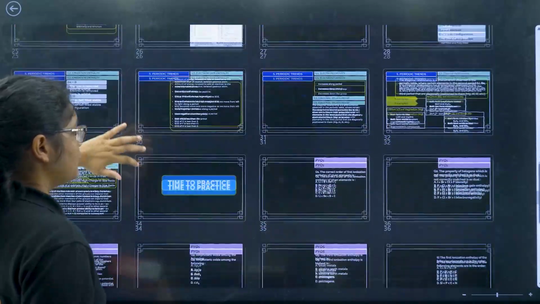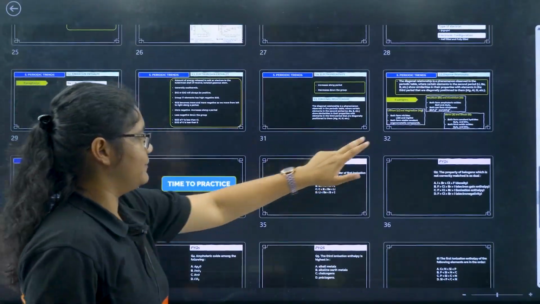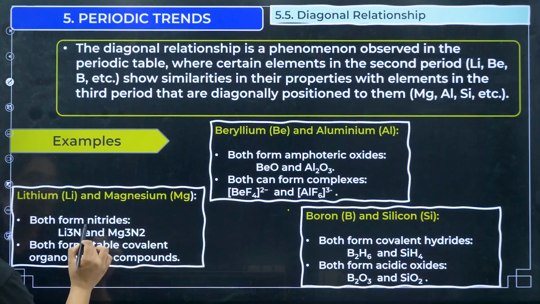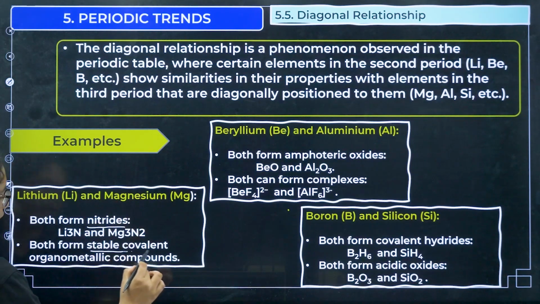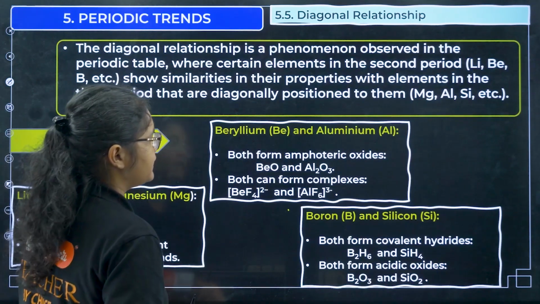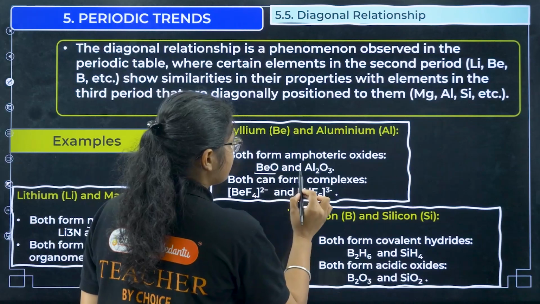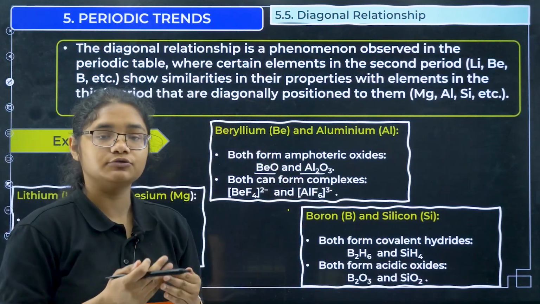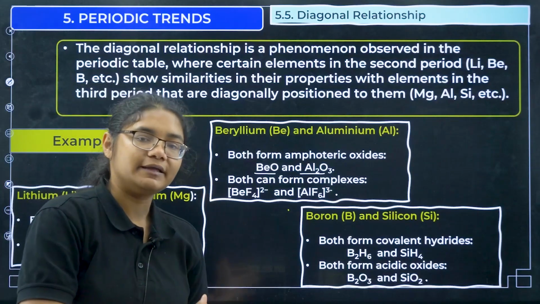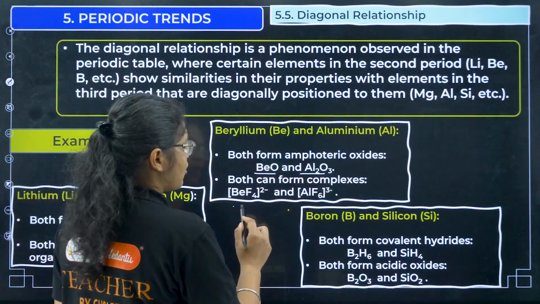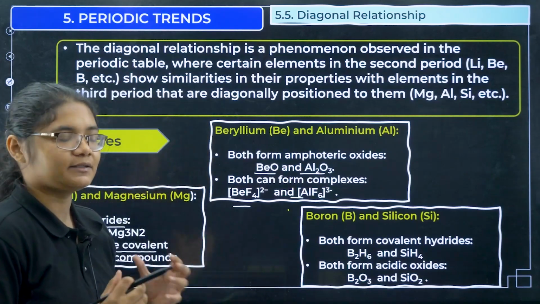Let us see what properties are similar in these elements. First, lithium and magnesium both form nitrides, and both form stable covalent compounds. Now beryllium and aluminium both form amphoteric oxides. Amphoteric oxides are those oxides which can show both acidic and basic properties. They both can also form complexes. So that is their similar properties.